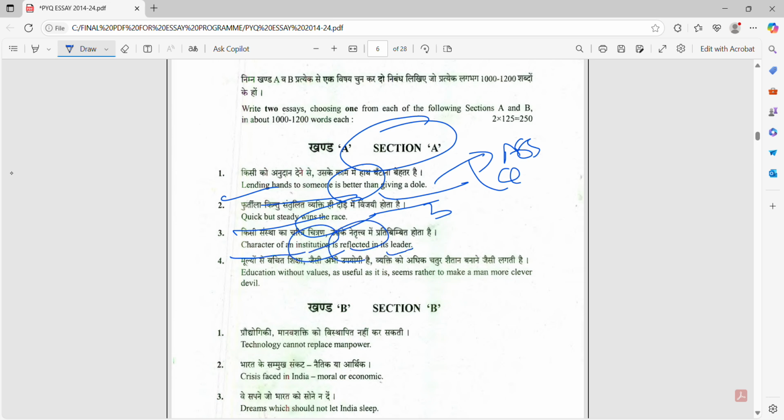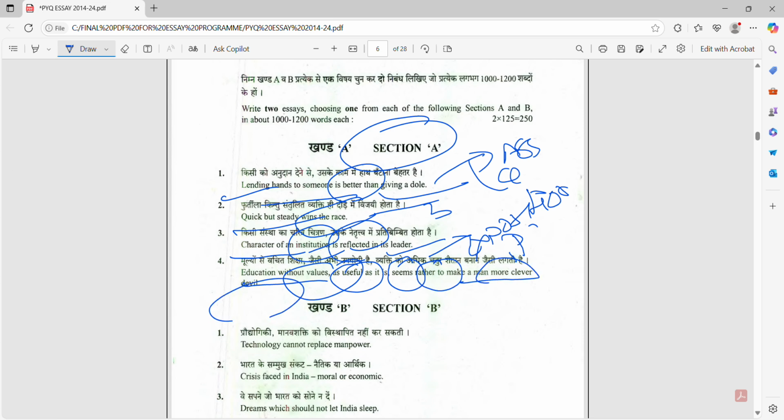Character of an institution is reflected in its leader. This is an expository essay. We can write the ideas about the institution. Those who read will understand. Okay, education without values, as useful as it is, seems rather to make man a more clever devil.